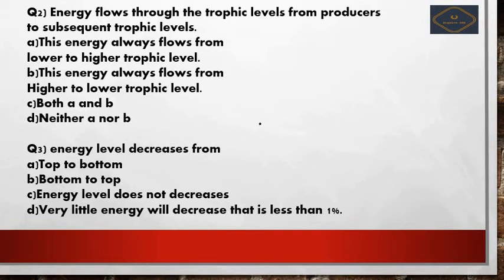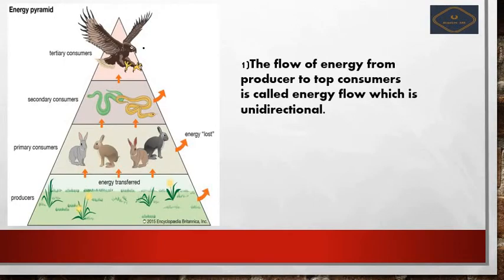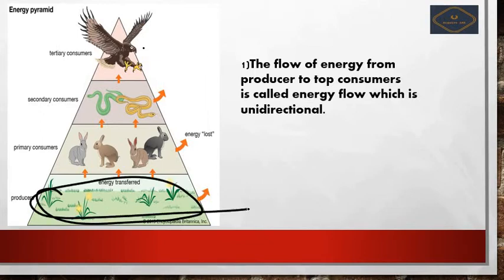Energy level decreases from top to bottom, or bottom to top. Energy level does not decrease. The fourth option is, very little energy will be decreased, that is less than 1%. So which of the following is correct? Just now we saw from the same figure, these are the producers. These are the natural producers by the process of photosynthesis. So they have 100% energy.